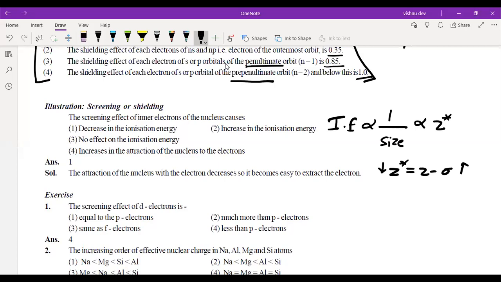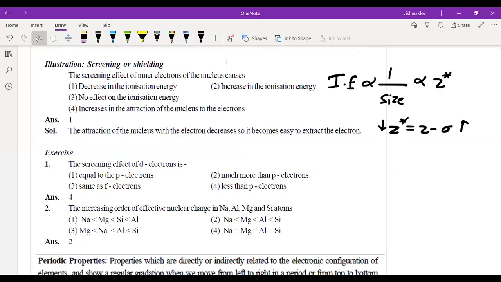Everyone understood this concept? Just raise your hand. The answer is already given, but you think about the reason. All of you think about the reason. Just take a minute and try to figure it out. What is the order? Don't look for the answer, and try to figure out why this answer is right.